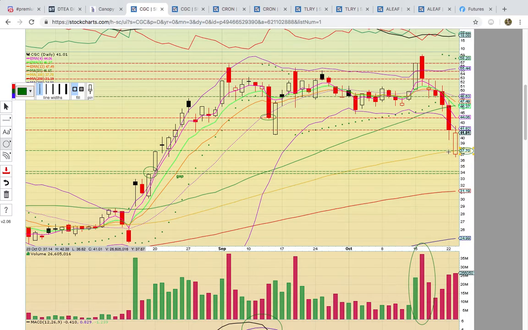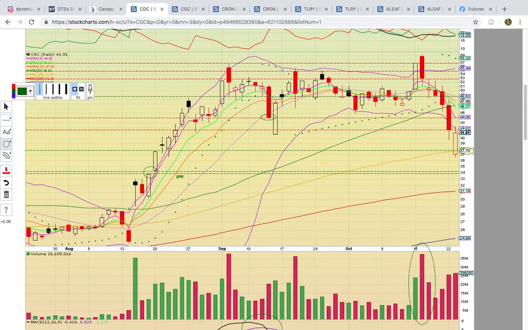Okay, so the big level to hold is going to be this 100-day simple moving average. It needs to stay above that level. If that level was to break and it dropped below, you could see this gap down here in August. You could see this gap possibly fill. A drop down to 34 would fill that gap. Downward gap fills many times are a catalyst for a technical bounce, so keep that in mind.